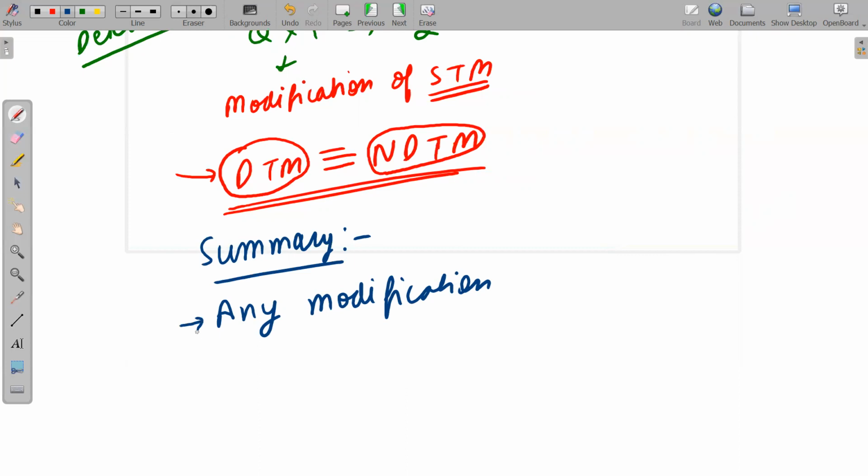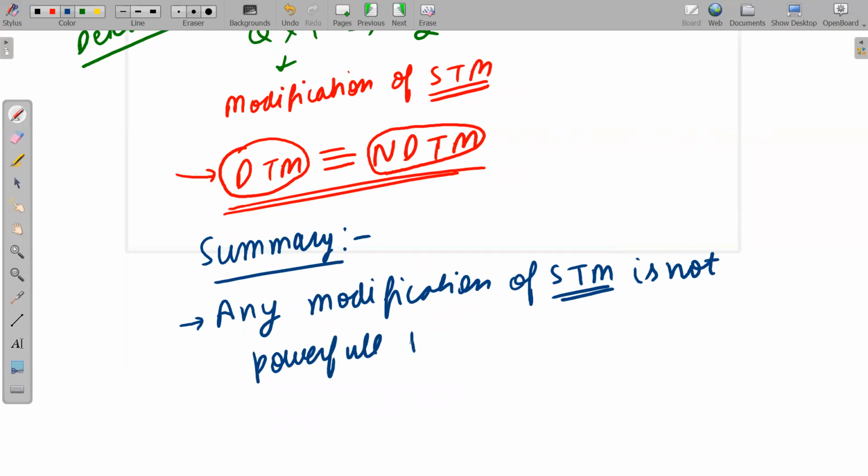So in summary, I can say that any modification of the standard Turing machine, STM, is not more powerful than the STM. Okay, any modification of the standard Turing machine is not more powerful than your standard Turing machine. The standard Turing machine was invented by Alan Turing.